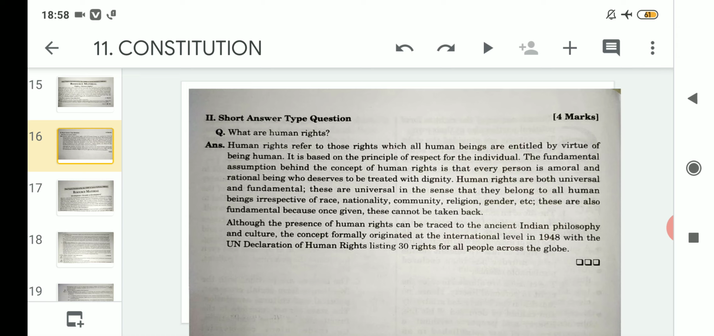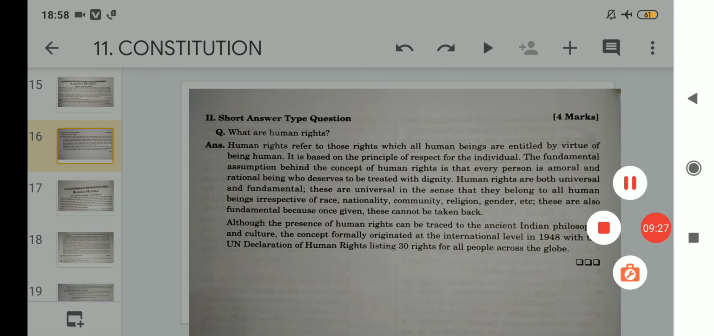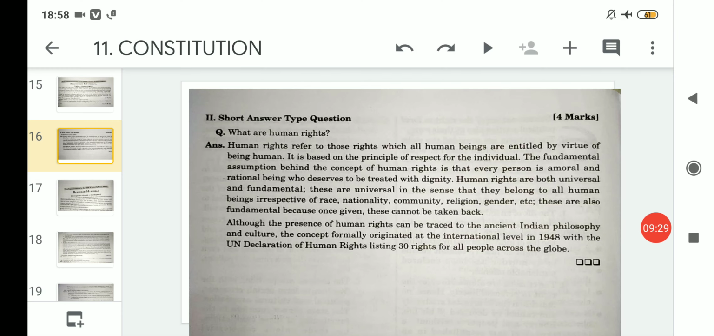That means a person who is born as a human being should be given at least these 30 minimum rights, no matter where he or she is born. In any part of the globe, if he or she is born, those 30 rights should be given to that human being across the globe.